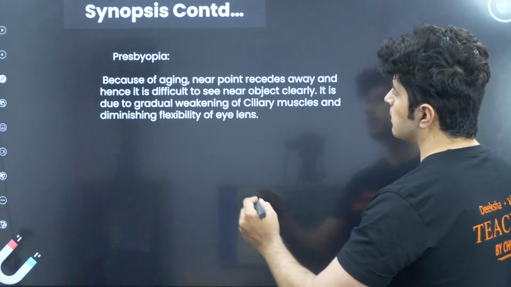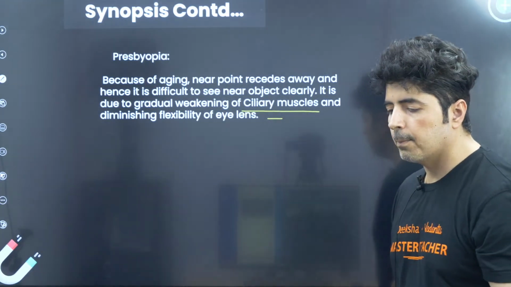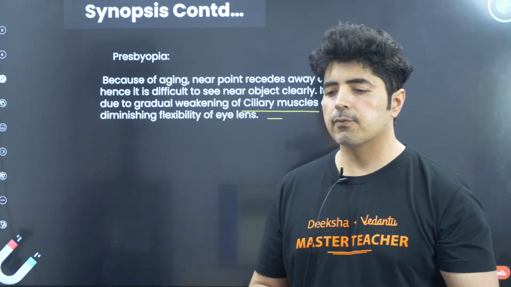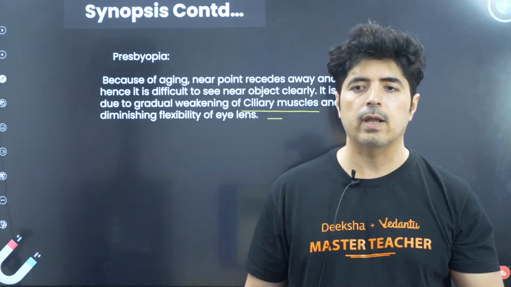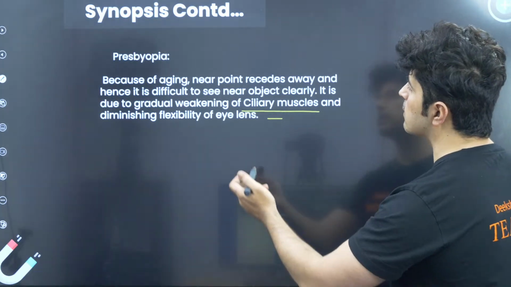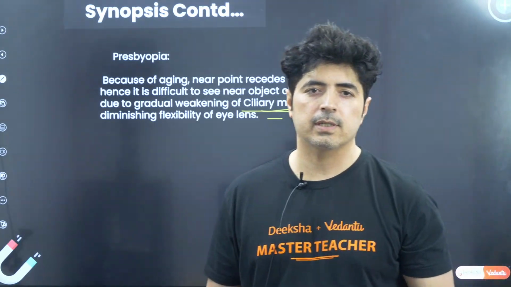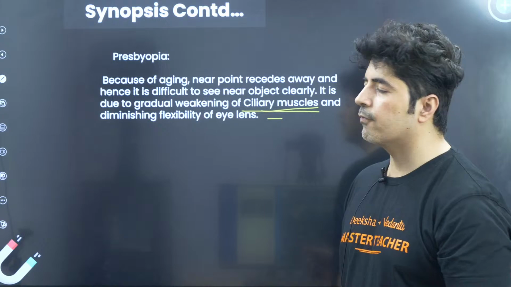Okay, so this happens because of the weakening of the ciliary muscles. But when this happens, one is usually dominant over the other. Let's say if hypermetropia or myopia happens, myopia may be more in that case, or hypermetropia may be more. Anyways, you don't have to write that, you just have to write this. What is presbyopia? The ciliary muscles get weaker with age, and because of that we have this defect in the